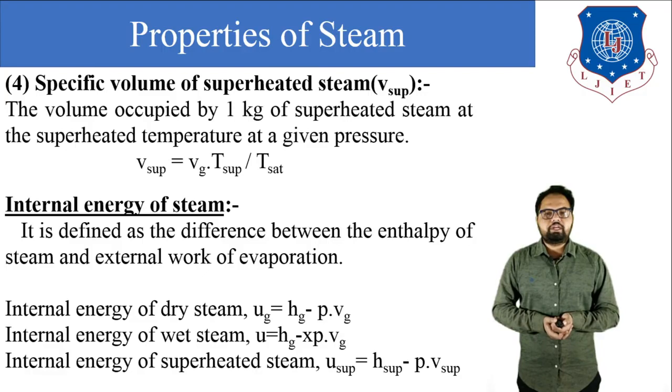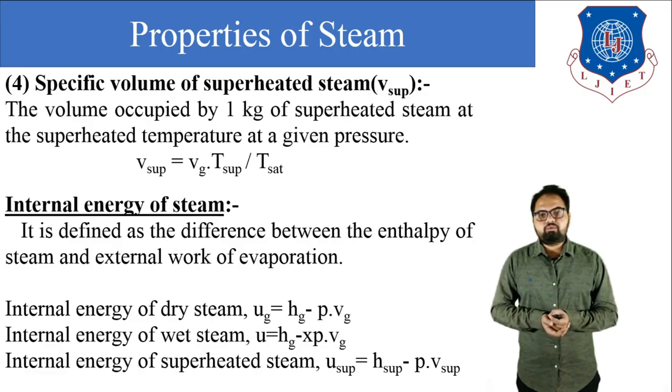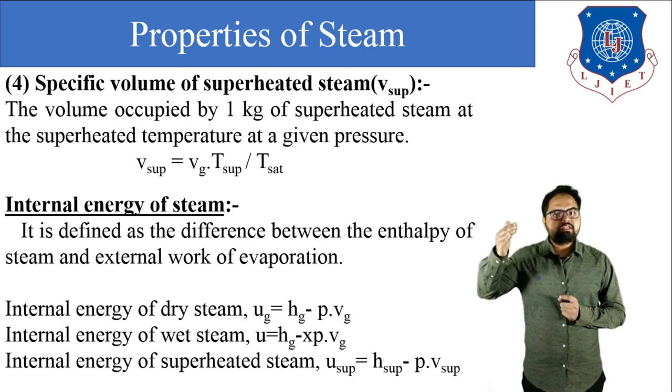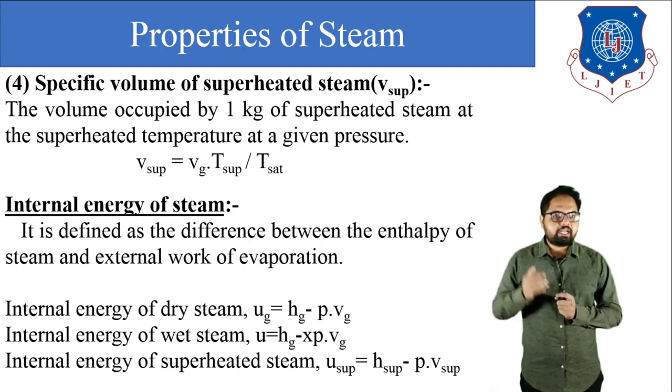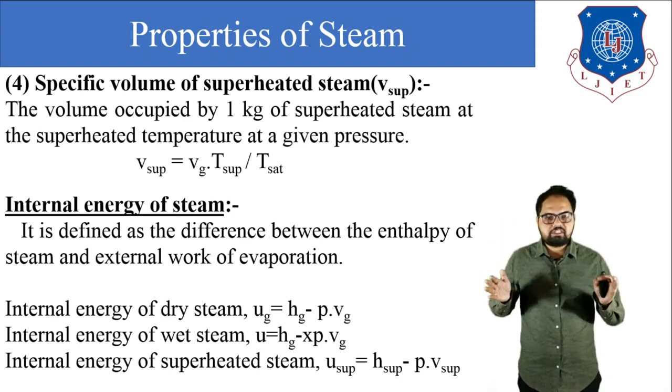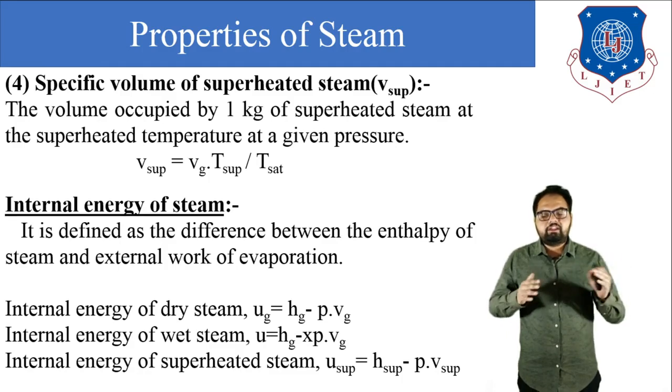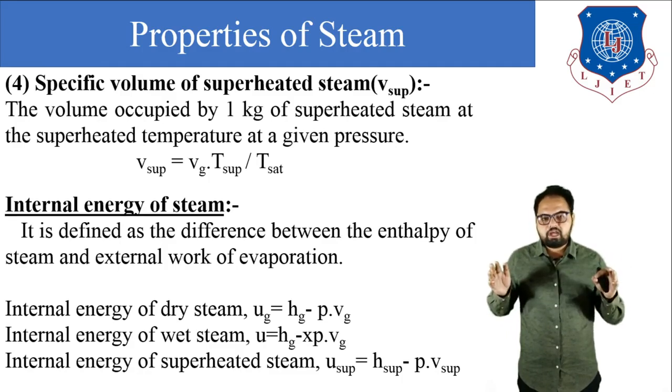But one thing that you need to pay attention to is, in case of finding the value of v sup, here you can see that T sup divided by T sat is there. When there is a difference in temperature, if you are not converting the value of temperature from Celsius to Kelvin, then there will be no difference in the answer.